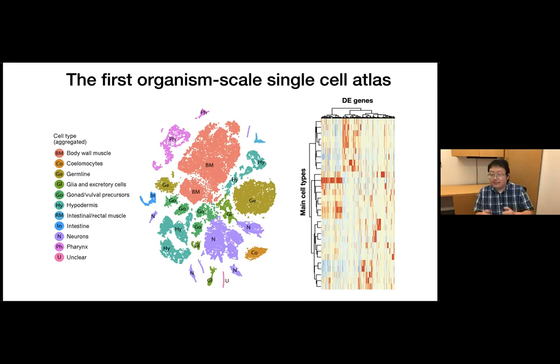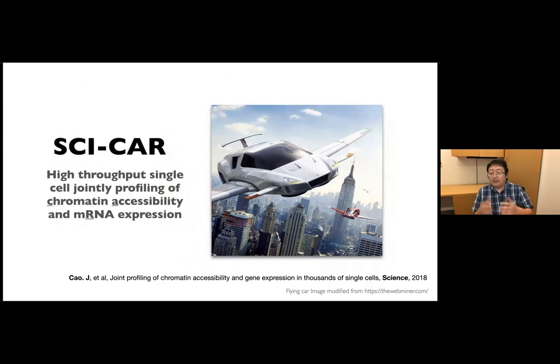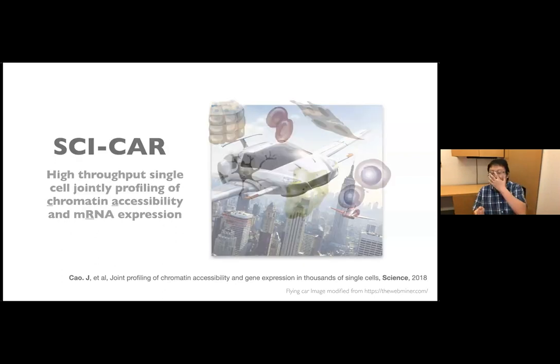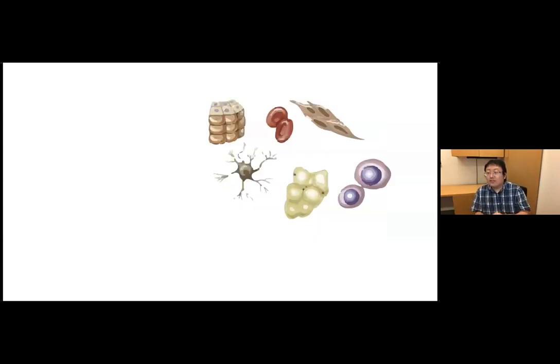So it turns out that this technique, sci-RNA-seq, is not just a single cell RNA-seq technique. It can be used as a platform so that we can co-barcode or co-profile other molecular information in the same assay. For example, we developed another technique called sci-CAR so that we can barcode the gene expression and the chromatin accessibility from the same cell and study their covariance across tens of thousands of cells. If you are interested, please check this manuscript. So in summary, we can use the combinatorial indexing strategy to barcode single cell gene expression or other molecular layers so that we can characterize cell state heterogeneity.